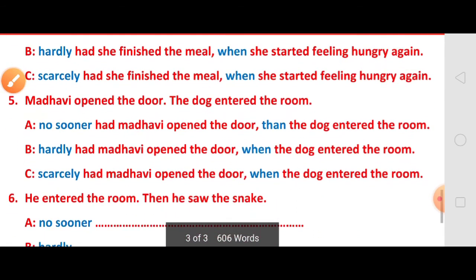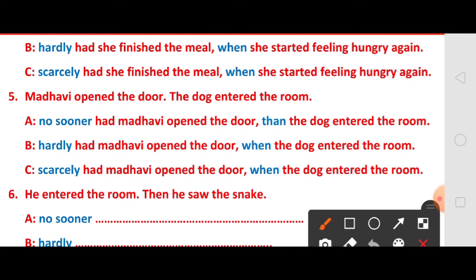Let us see the fifth one. Madhavi opened the door. The dog entered the room. Here this is the first action and this is the second action. So the answer is no sooner had Madhavi opened the door than the dog entered the room. Hardly had Madhavi opened the door when the dog entered the room. Scarcely had Madhavi opened the door when the dog entered the room. Hope all of you understood these five examples.